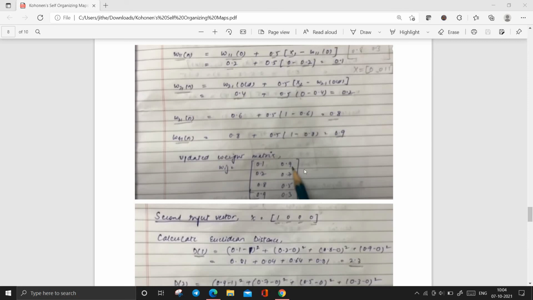Updating the weights also has a formula: wij new equals wij old plus learning rate times (xi minus wij old). Okay, this is the formula. We follow this to update the weights. In the same way, we updated all the weights, and this is the updated weight matrix. Next we use the second input vector and calculate the Euclidean distance, d1 and d2. We got 2.3 and 0.84. Now the second cluster is lesser than the first one.